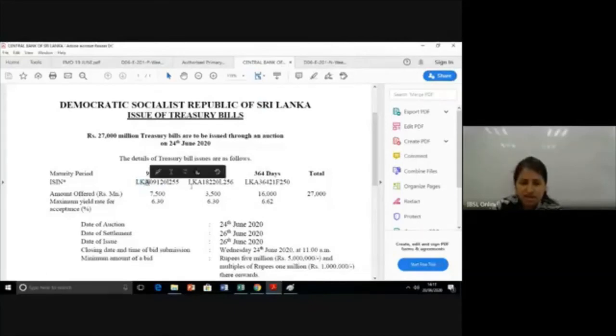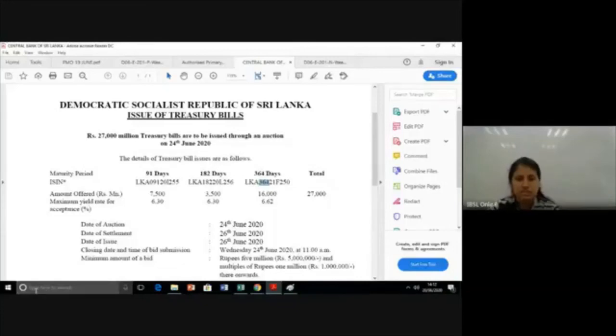Then you have A here. And if you see a treasury bond, it will say B. If it's A, it's a treasury bill. If it's B, it's a treasury bond. That's how they classify it. Okay. And then you have the next three numbers. The next three numbers are the tenor. Can you see? 91 days, so it's 091. 182 days, it's 182. 364, here is 364.